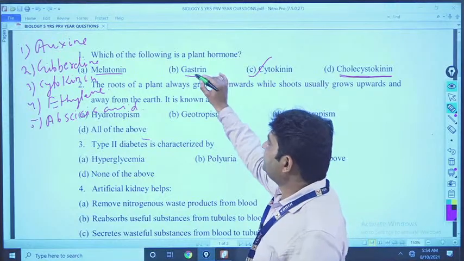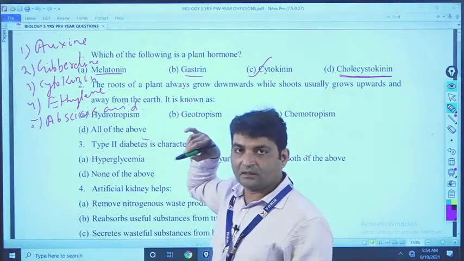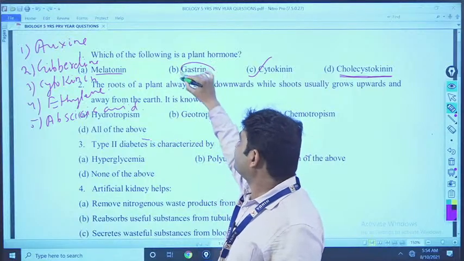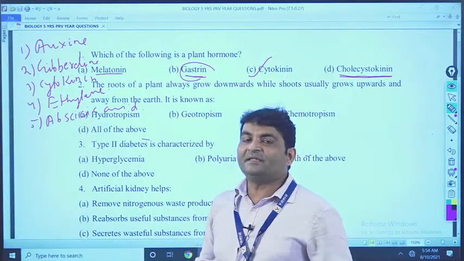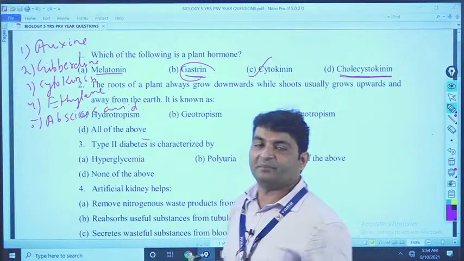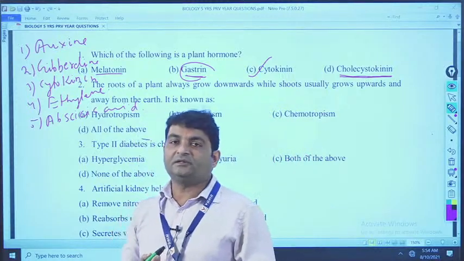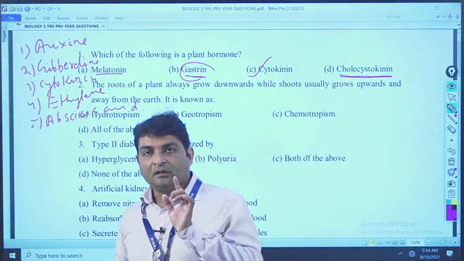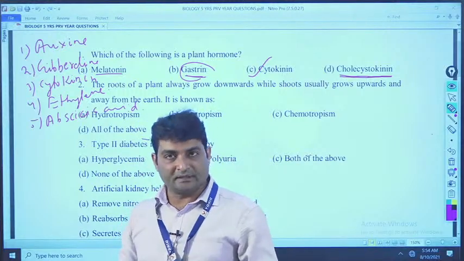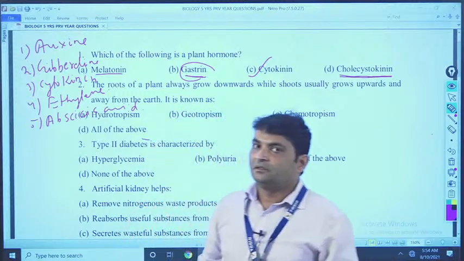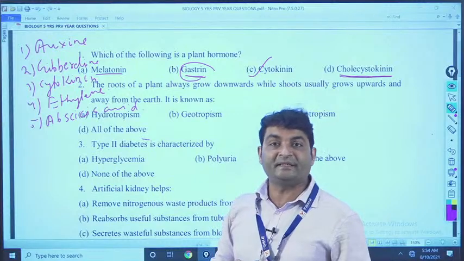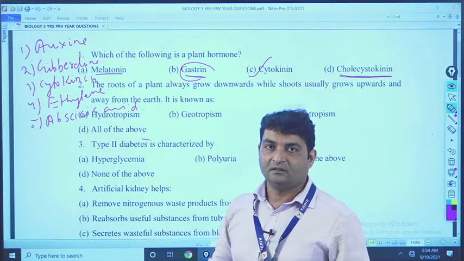Now gastrin is present in our stomach. That hormone activates the parietal cell, one cell present in our stomach called the parietal cell, and that parietal cell secretes an acid called hydrochloric acid, and this hormone is responsible for the secretion of hydrochloric acid from the parietal cell of the stomach.